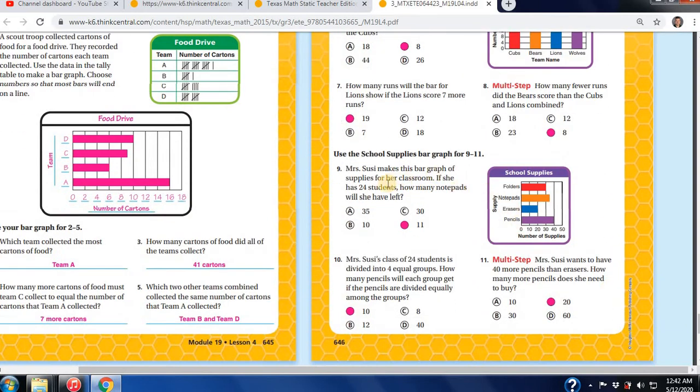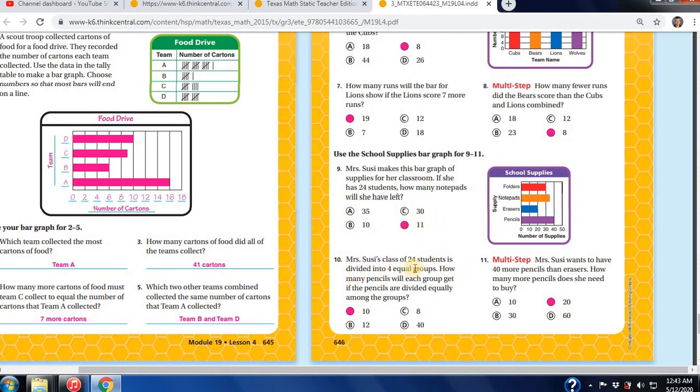Susie made this bar graph, and this applies to her classroom. If she has 24 students, how many notepads will she have left? So how many notepads does she have? Look, they're going by what? These are jumping by tens. She has 35, right? So if she has 24 students, how many will she have left? She will have 11. 35 minus 24, you'll have 11.